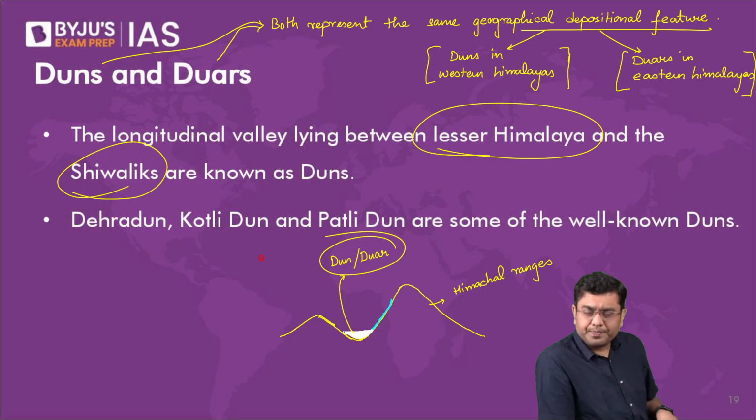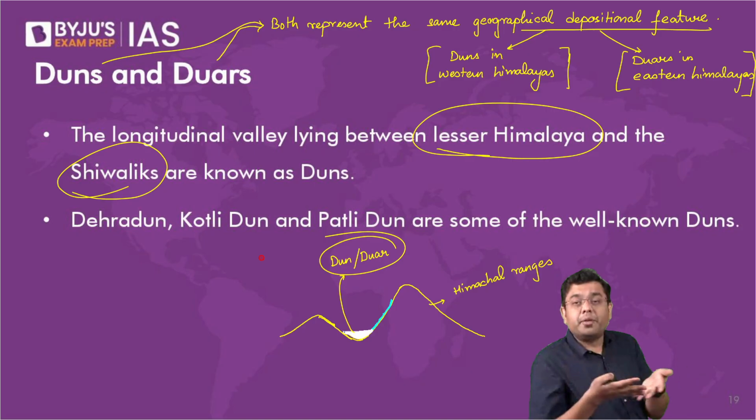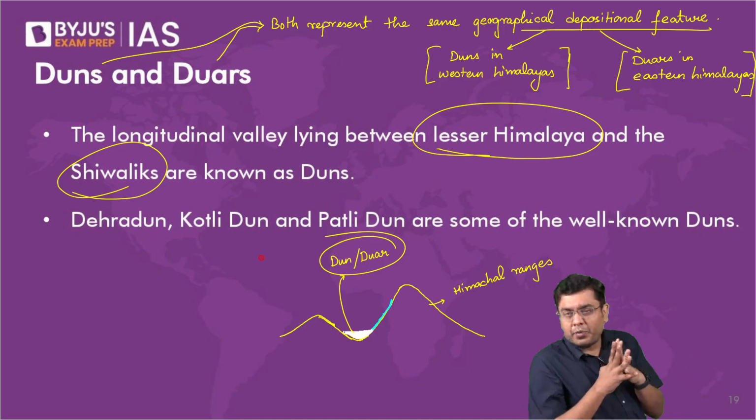As the river water started accumulating, the amount of deposit started accumulating as well. Eventually, when the water level rose, it exited from the sides. The river found its pathway from the side, leaving those deposits behind. Those depositional features in the western Himalayas are referred to as duns. In the eastern Himalayas, they are referred to as duars.